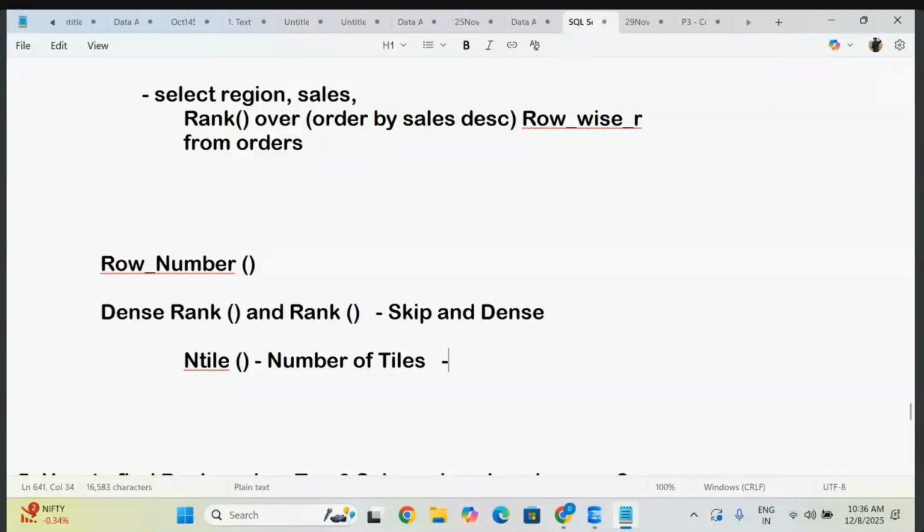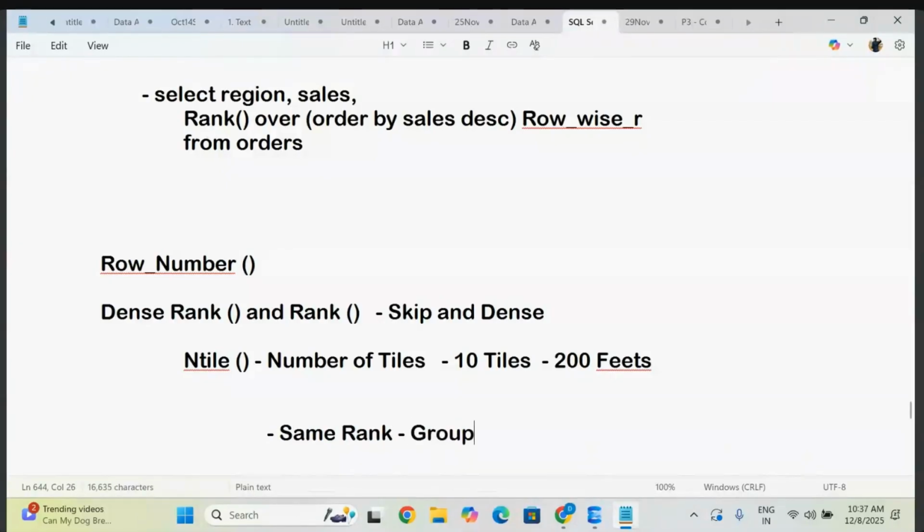So for example, did you observe, if you have a house at your home, you might have the floor covered with tiles. For example, your bedroom is covered with 10 tiles. Total you might have 200 feet, so the entire area. These 200 feet of your entire area is going to be covered with only 10 tiles, which means that each tile is very big. The same manner here, it is going to give you the same rank. So you can give that same rank for a group of items.